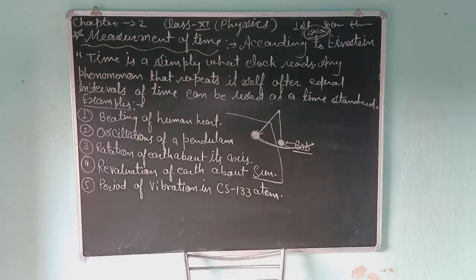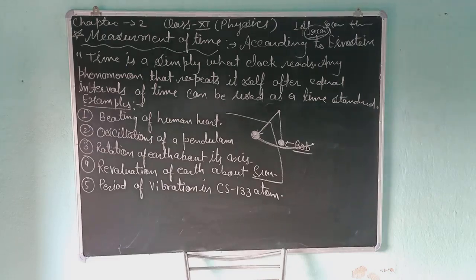Third is rotation of Earth about its axis. The timing of rotation of Earth changes from time to time, so we can't use it. Fourth, revolution of Earth, is also not accurate. But fifth is the period of vibration in the cesium-133 atom. That is accurate, and the standard time measurement is taken from the period of vibration in the cesium-133 atom.